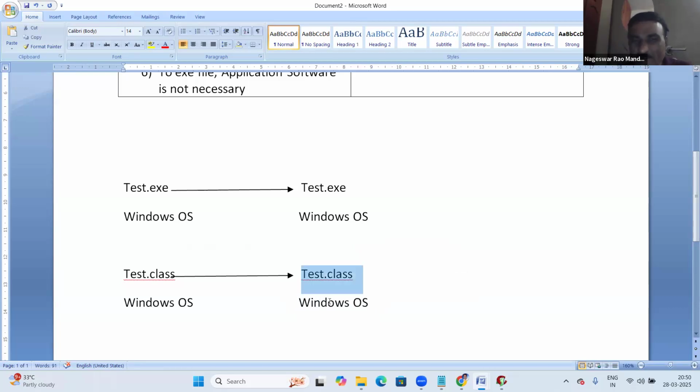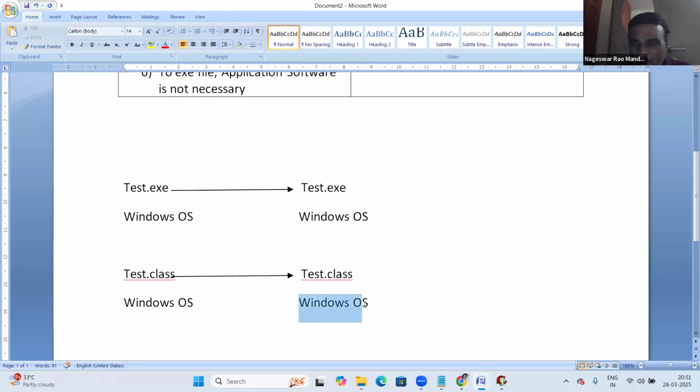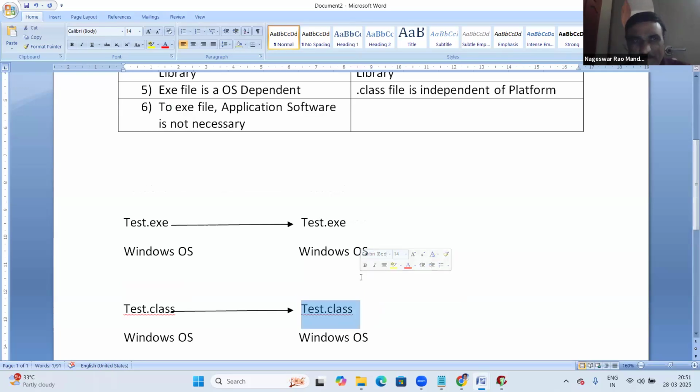JVM has to link this dot class file with the Windows system library. So on this Windows system, JVM must be available, and for JVM, JDK should be installed. Without JDK, a Java dot class file cannot run, correct?